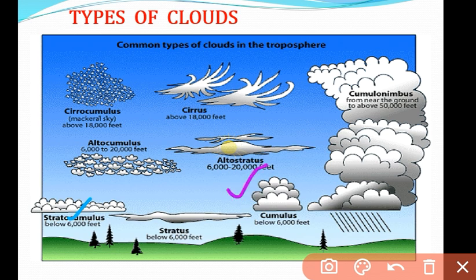Cumulus has a rounded shape. We even have the very high towering cloud with an anvil shape, the cumulonimbus, mainly formed at the time of a cyclone.